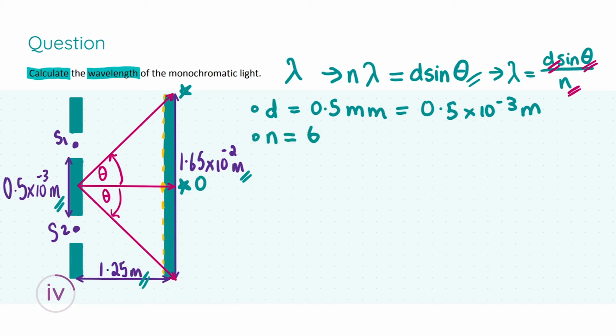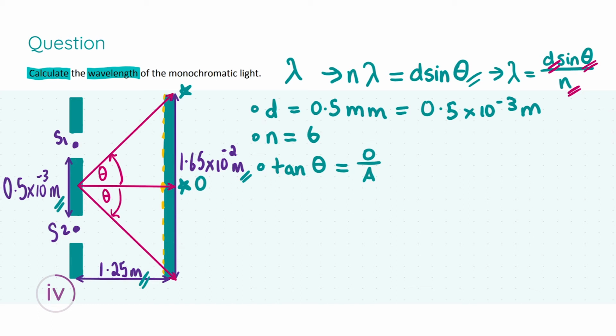What is theta? Now, theta can be obtained from the trigonometric identity. Tan of theta is equal to the opposite over adjacent. We can do this because, like I've drawn in the diagram, we can split this up into a trigonometric problem, which is why it's always so important to draw a diagram. It can help you see clearly what you need to solve for, what's going on.